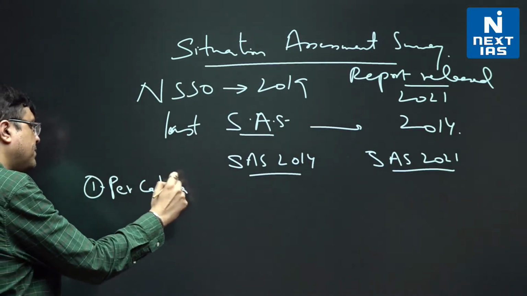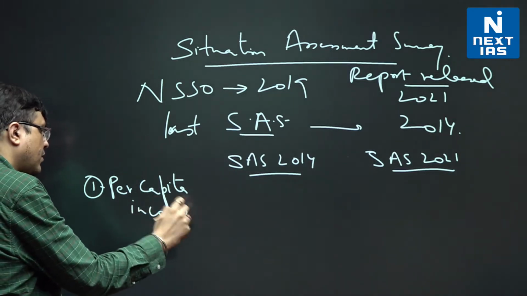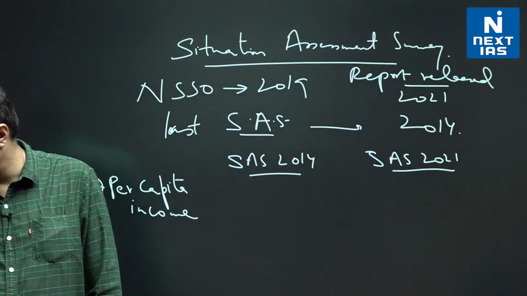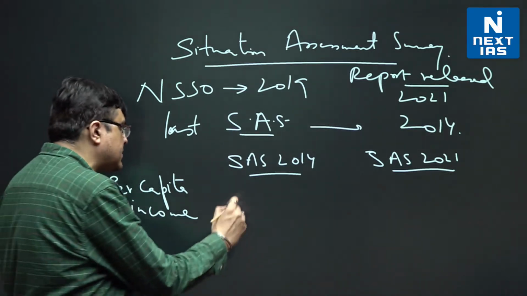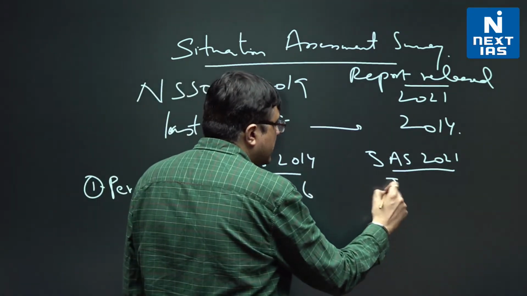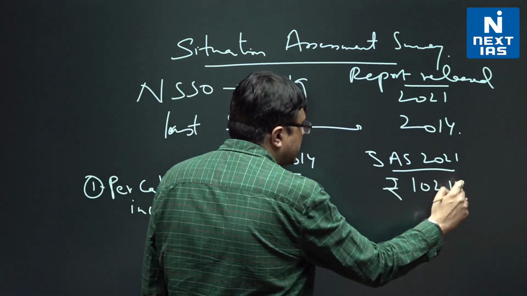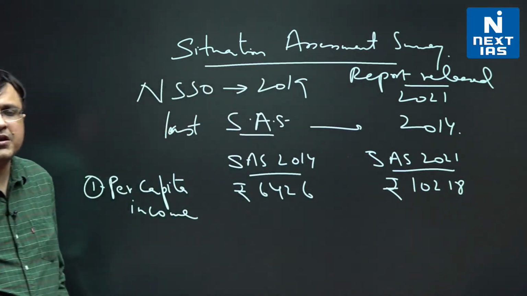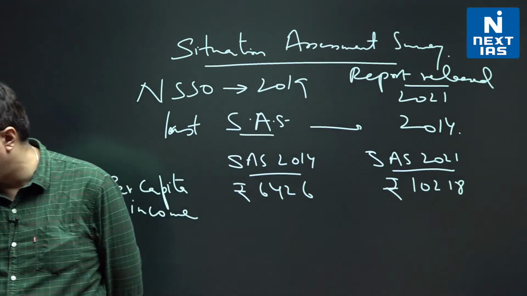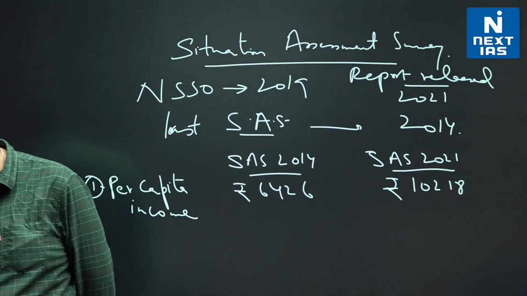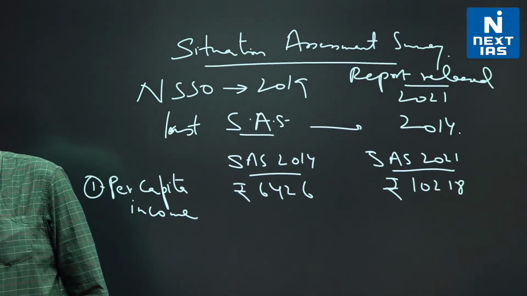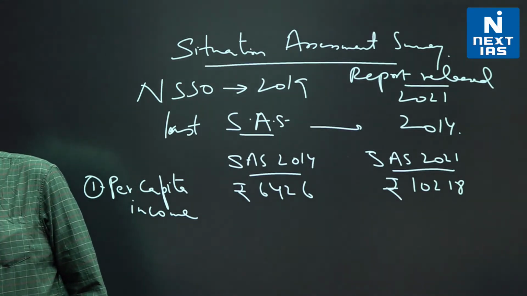Per capita income of farmers. In SAS 2014, it was said that the per capita income of farmers was rupees 6426, which has now become rupees 10,218. So the per capita income of farmers in nominal terms has increased significantly, even though there are distinct interstate variations. But overall, the increase has been significant.